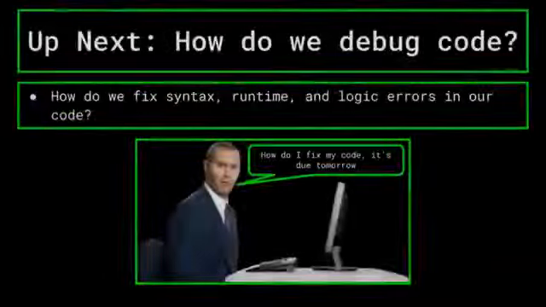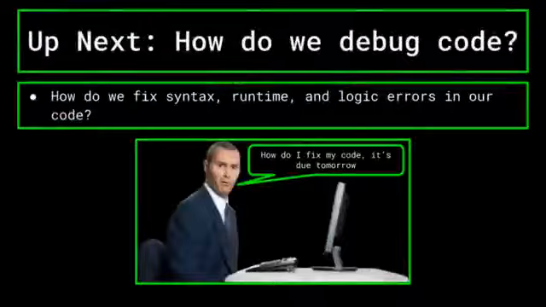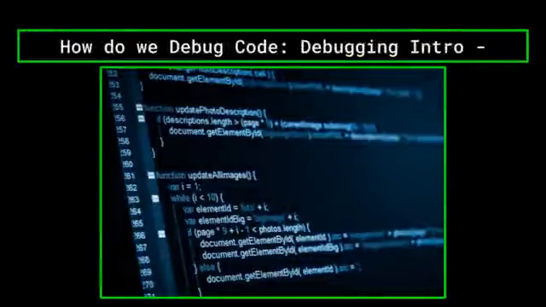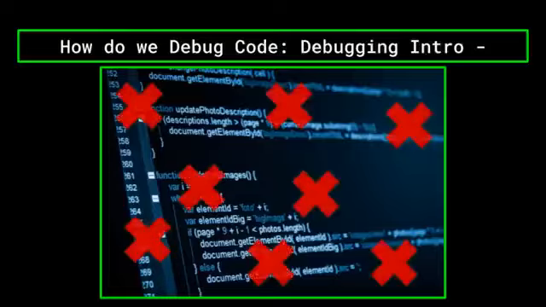Speaking of debugging your code, that brings us straight into our next topic, which is how to debug your program. Now, let's say you've written a program. You think it's ready, and you're ready to test it. You've been working hard on this, and you're excited to see it in action. You run the program, and wait for it to run smoothly and efficiently. Only it doesn't work. You've encountered one of the three errors we just mentioned. You really want this code to work, but how? This is where debugging comes into play.